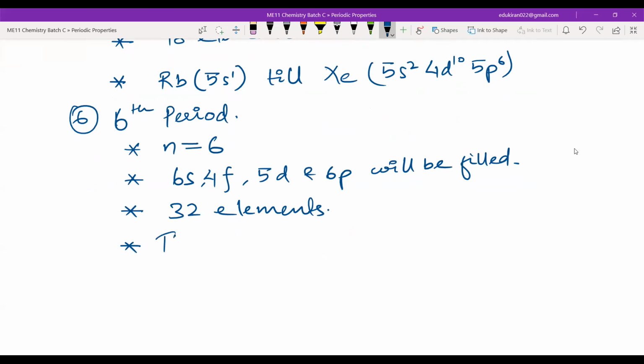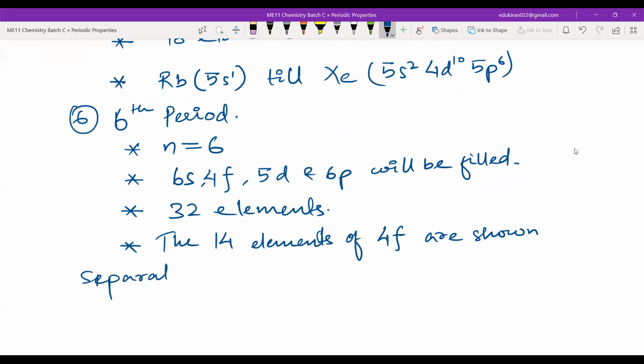Now, the 14 elements of 4f are shown separated down the table.